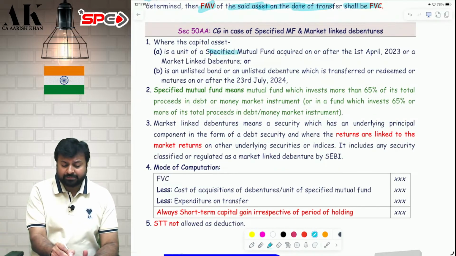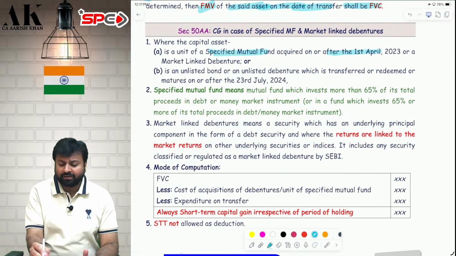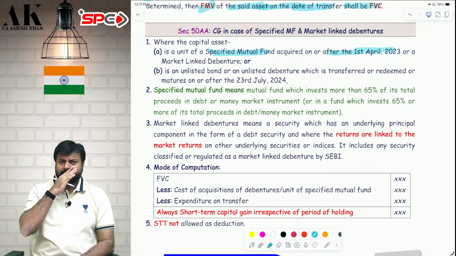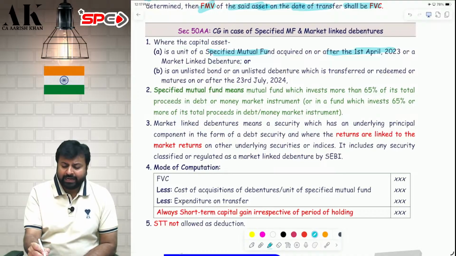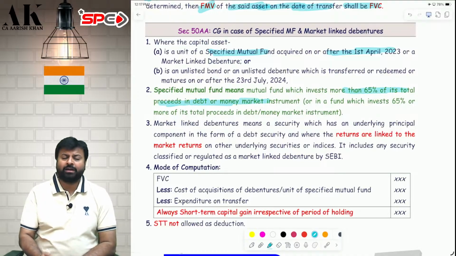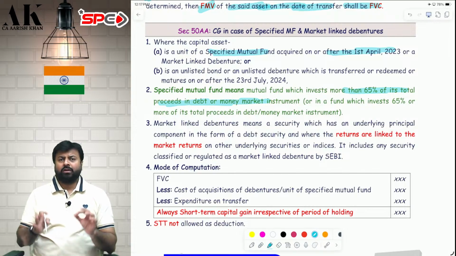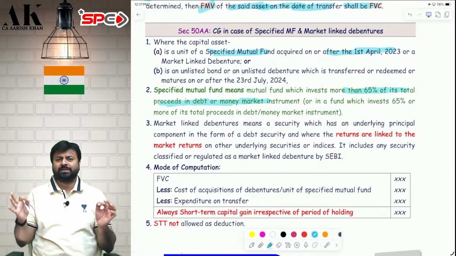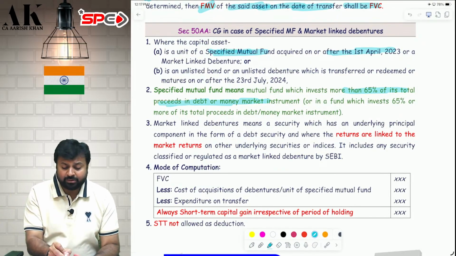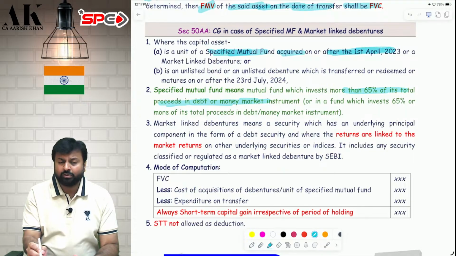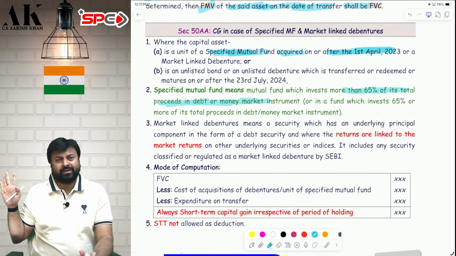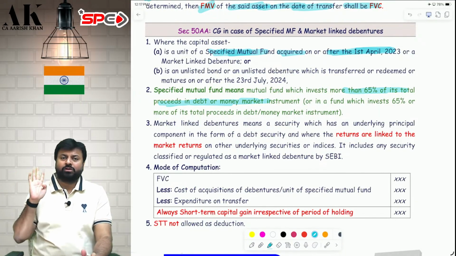First, if a specified mutual fund is acquired on or after 1st April 2023. Sir, what is a specified mutual fund? Specified mutual fund is nothing but a debt mutual fund in which more than 65% of the total money is invested in debt or money market instruments. If a specified mutual fund is purchased on or after 1st April 2023, it is covered; if it is purchased before 2023, then it is not covered in 50AA. The date is important for mutual fund.